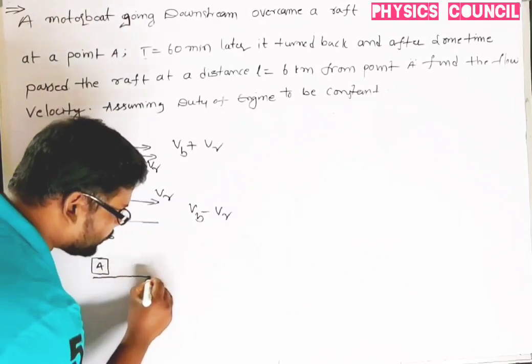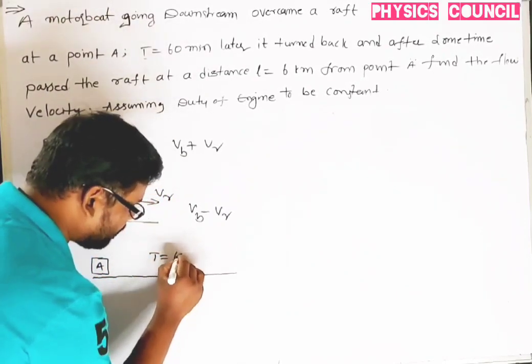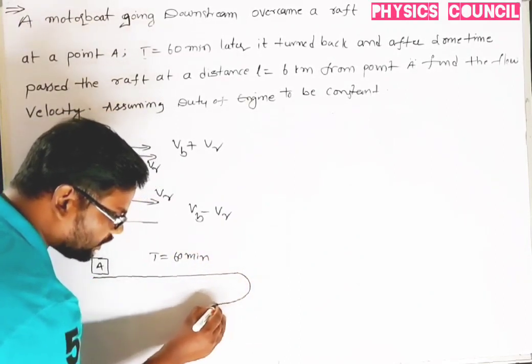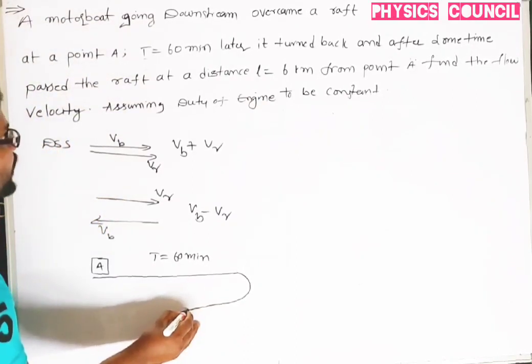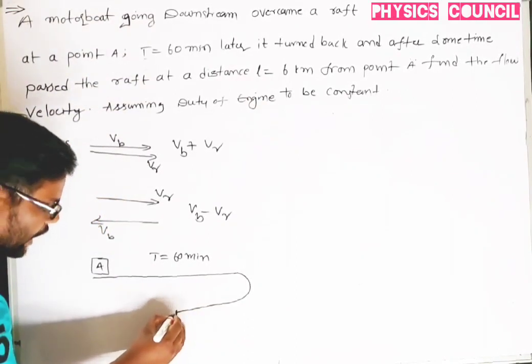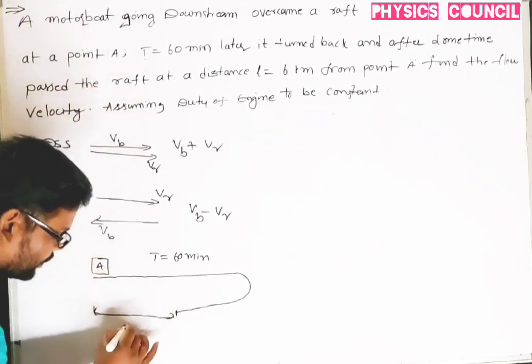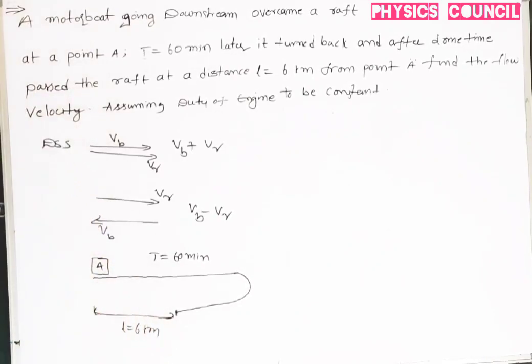T is equal to 60 minutes later, it turned back and after some time passed the raft at a distance L is equal to 6 kilometers from A.